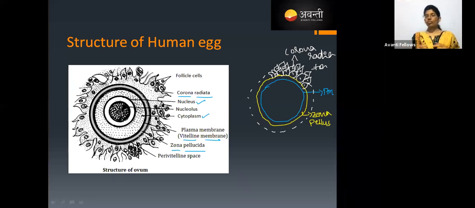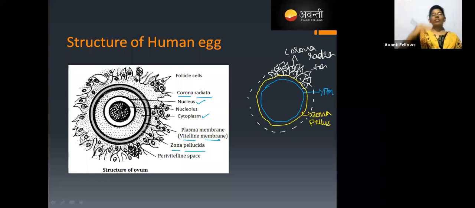Right, around the nucleus. Yes. At the anterior side. Okay. Yes, top center. Yes, very good, but not exactly at the center. In humans, the nucleus is not going to be present at the center. Then where is it present?